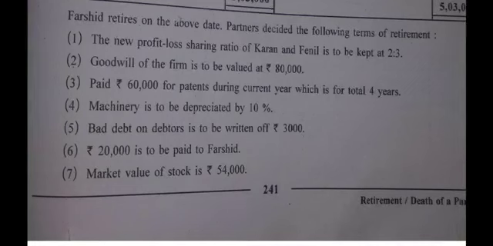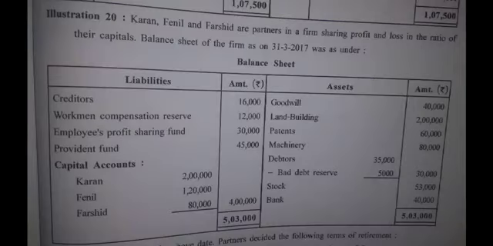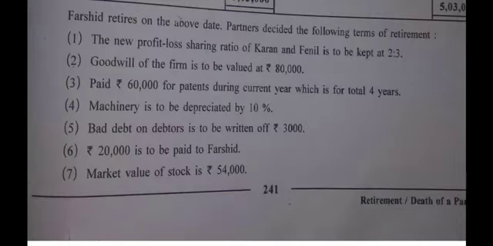So before that, let us finish the other process. Okay, checking on credit side, creditors, there is no adjustment over this. So you will write it down as it is in the new balance sheet. Let us check.